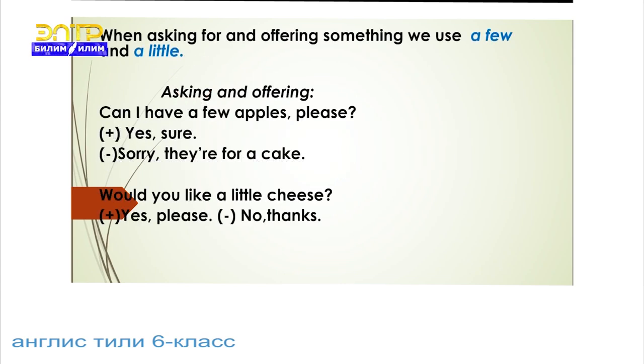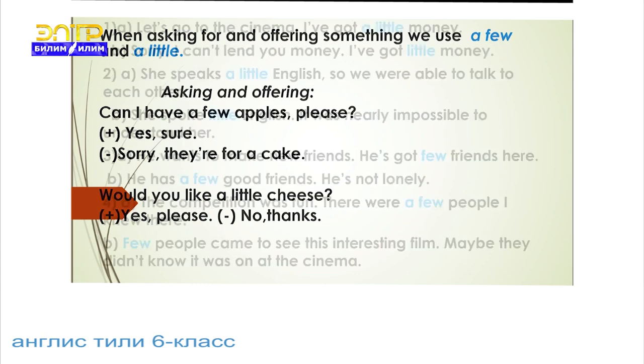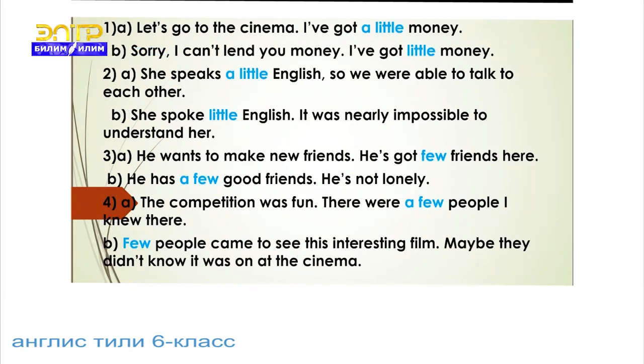When asking for and offering something, we use a few and a little. Asking and offering: Can I have a few apples, please? Yes, sure. Sorry, they are for a cake. Would you like a little cheese? Yes, please. No, thanks. Let's do the exercise.